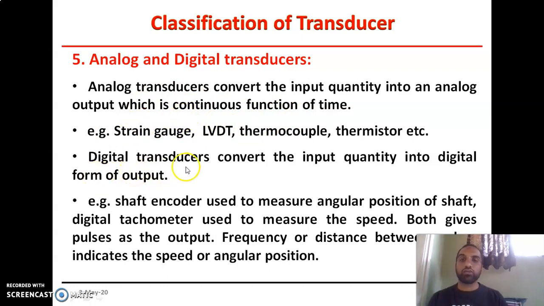The second one is the digital transducer. A digital transducer converts the input quantity into a digital form of output. For example, a shaft encoder is used to measure the angular position of a shaft, or a digital tachometer is used to measure speed. In these two examples, the devices give pulses at the output, and a measurement of the frequency or the distance between the pulses indicates the speed or angular position of that shaft. In this way, we can measure these two things. Such types of transducers are called digital transducers.